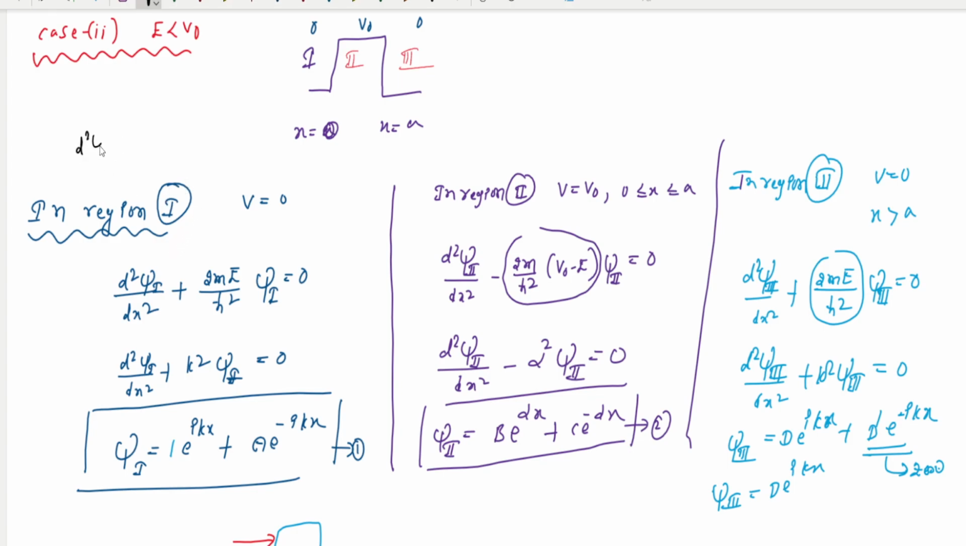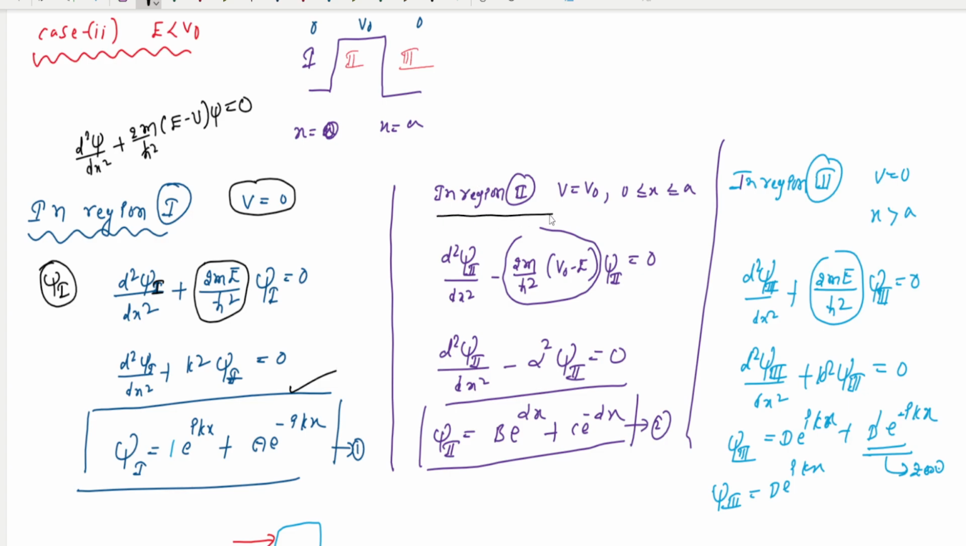d squared psi by dx squared plus 2m by h cross squared times (E minus V) psi equals 0. If you substitute V equal to 0 here, you get this equation, which I mark as number 1. This wave function represents the wave function in region 1. The solution of this equation is like this, where I use 2mE divided by h cross squared equal to k squared.